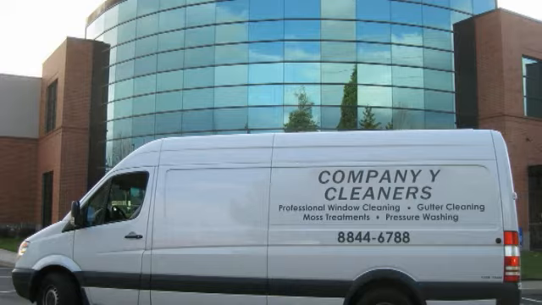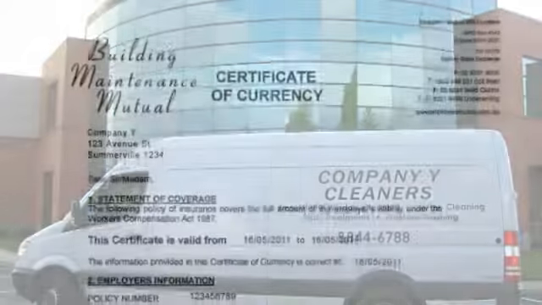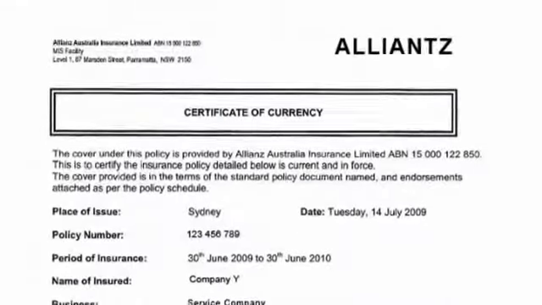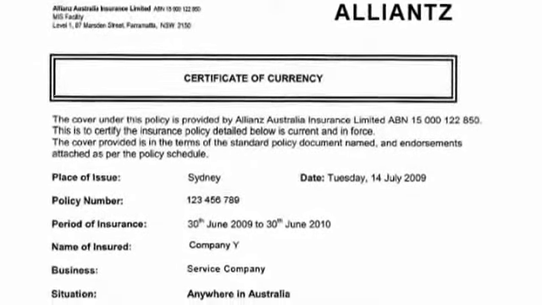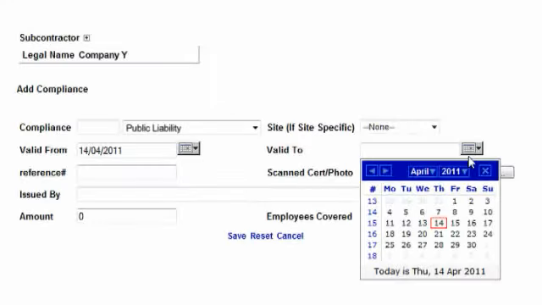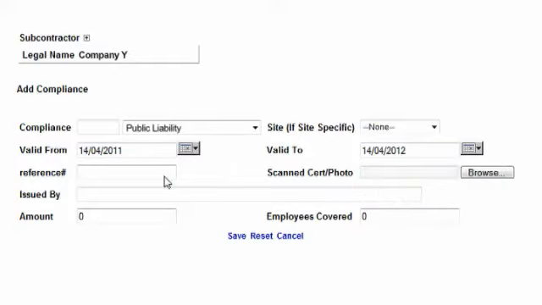Let's look at this simple example. Company Y is a contracting company to your business. You need them to complete your own specific induction. You also require relevant details of that organisation, copies of their workers' compensation insurance and public liability insurance. You set these insurances as compliance issues. All members of Company Y complete the induction. Their relevant documents are submitted into the online system, allowing you to access these documents with ease, at any time. The expiry dates are set in the compliance field, and that's it.